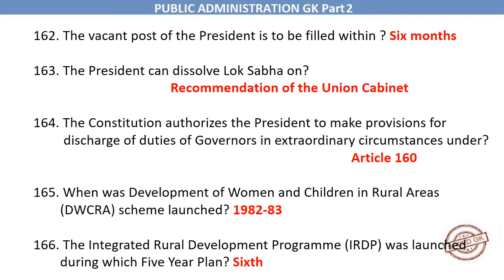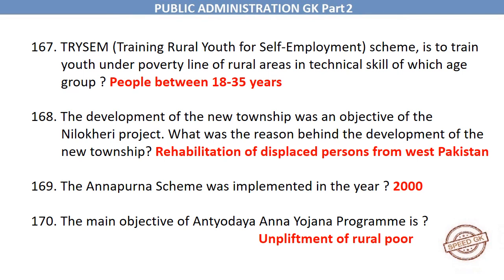When was Development of Women and Children in Rural Areas, DWCRA, scheme launched? 1982 to 1983. The Integrated Rural Development Program, IRDP, was launched during which 5-year plan? 6th. TRISEM, Training Rural Youth for Self-Employment, scheme, is to train youth under poverty line of rural areas in technical skill of which age group? People between 18 to 35 years.